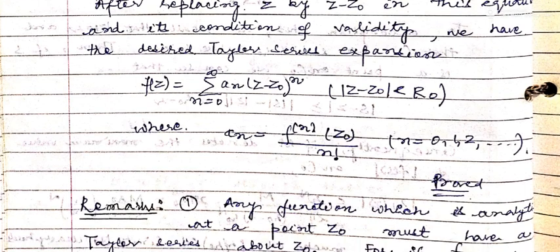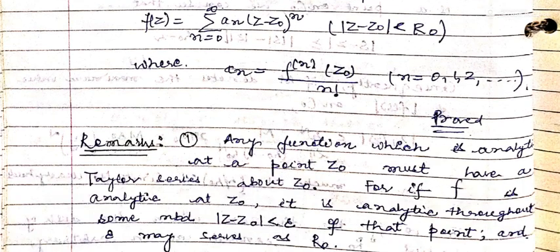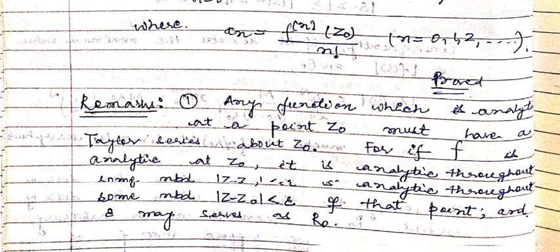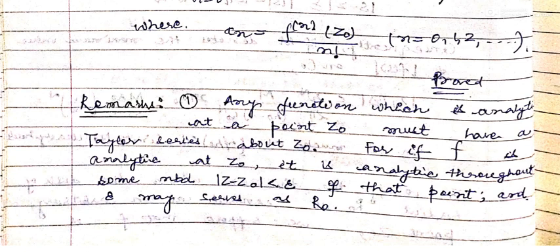And here are some remarks. So first remark is, any function which is analytic at a point z0 must have a Taylor series about z0. This is true because if a function is given to be analytic at a point, it means there exists a neighborhood throughout which the function is analytic. If f is analytic at z0, it is analytic throughout some neighborhood mod z minus z0 less than epsilon of that point.